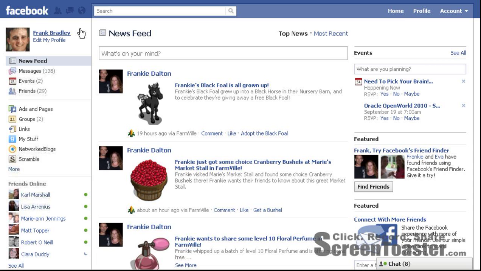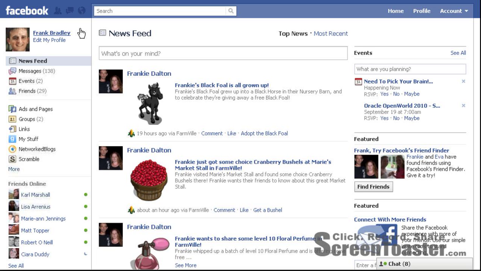Now, what I mean by this is that you might have people on your friend list who usually post interesting stuff, but from time to time you'll see things coming from them that you're not interested in, and in most cases it usually revolves around some of the games that people play on Facebook.